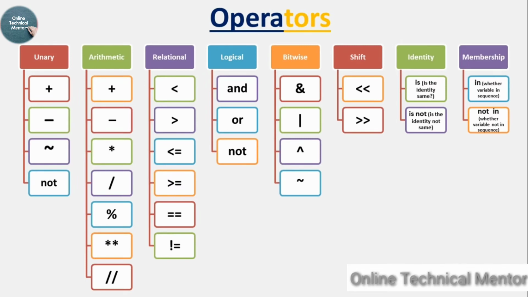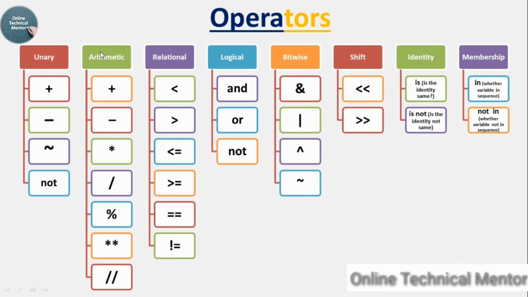Operator. Python language supports various types of operator. So it has a unary operator which operates on a single operand, arithmetic operator, relational operator, logical operator, bitwise operator, shift operator, identity operator, membership operator. So these all operators will be discussed in separate videos.